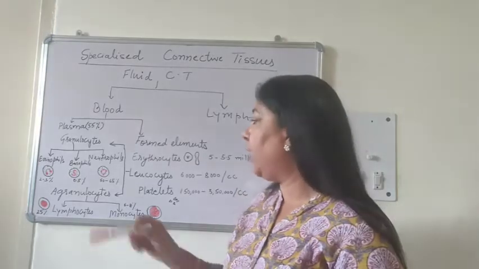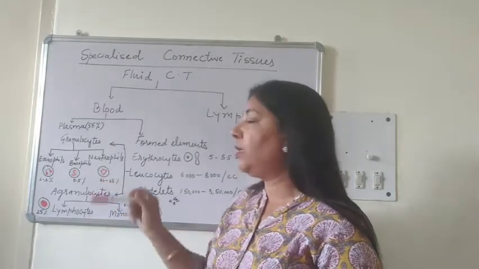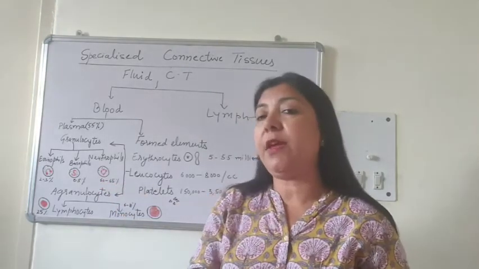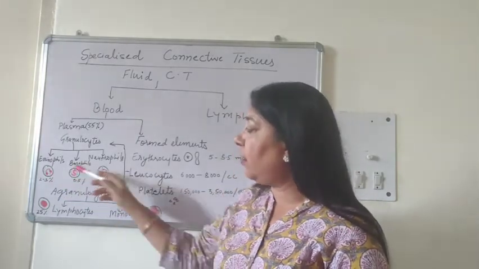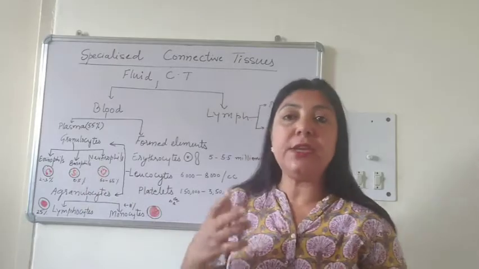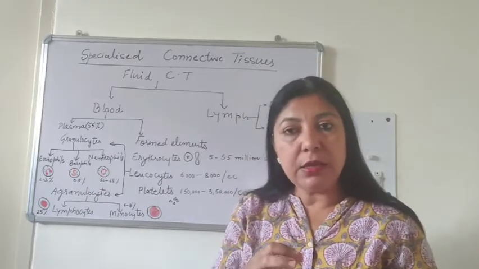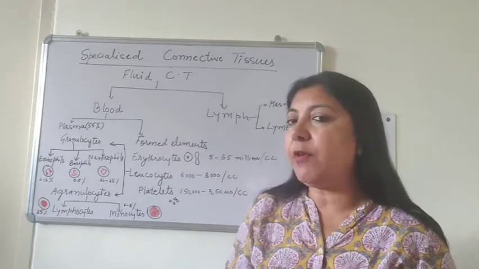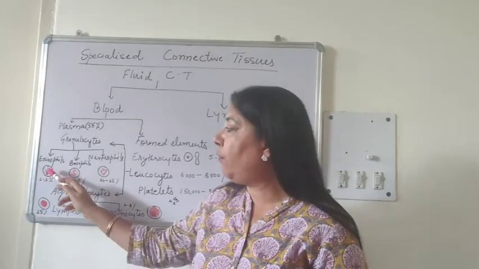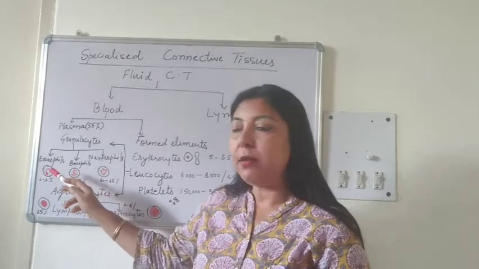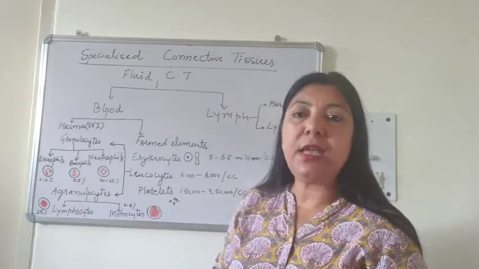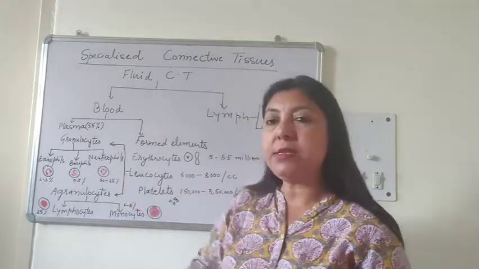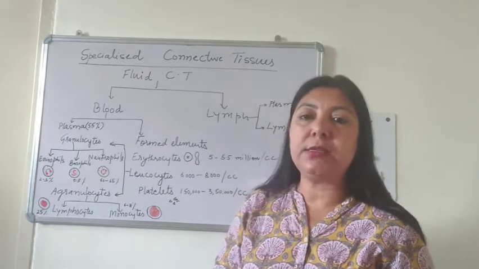They are phagocytic in nature and their percentage is about 60 to 65%. Can you see the change in their structure? This red color is their nucleus. Just by the nucleus, we can make out which type of granulocyte it is. Eosinophil has a bilobed nucleus, basophil has an S-shaped nucleus, and neutrophil has a multi-lobed nucleus.